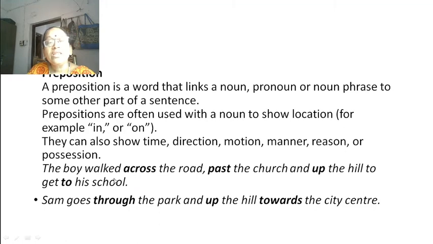Okay. So in this sentence, across, past, up and to are prepositions. They are showing the link. They are linking words actually. You can say, Sam goes through the park and up the hill towards the city center. In this sentence, the words through, up and towards are prepositions. So these are linking a noun or pronoun or noun phrase. Okay.